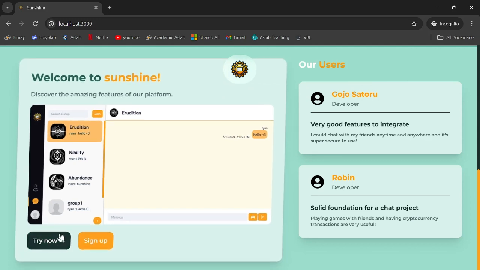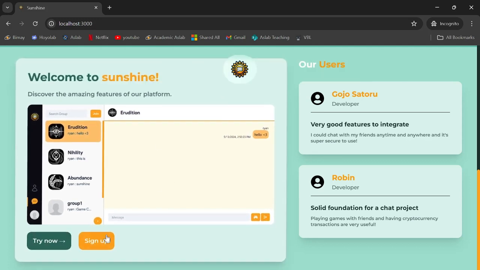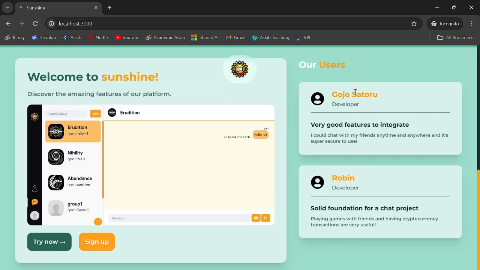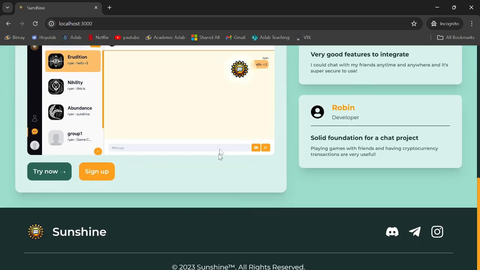On the last section, we provided a card containing the app preview and also some buttons. The try now button will redirect us to the chat page, the sign up will redirect us to this profile page, and there are also some dummy data for our user reviews. On the footer here, there are our logo and social media links.